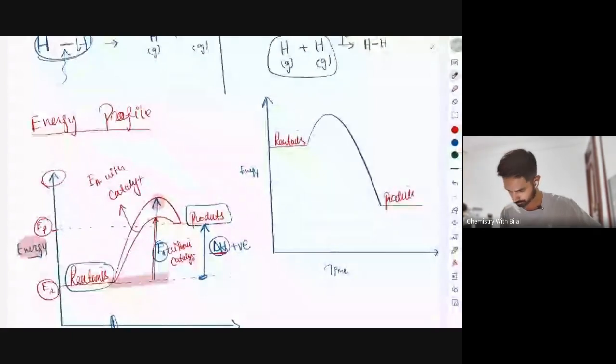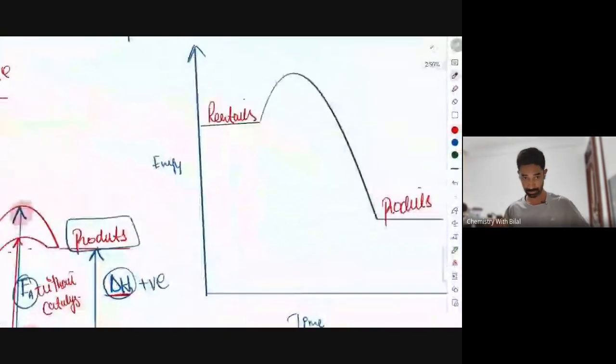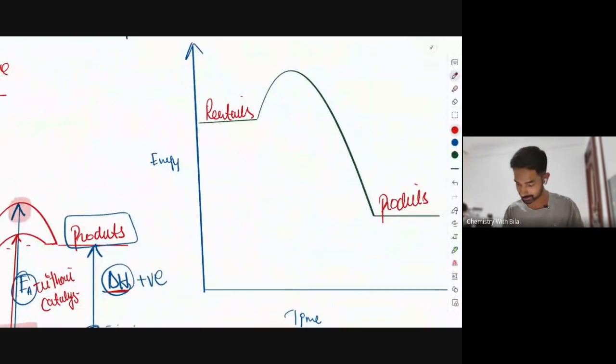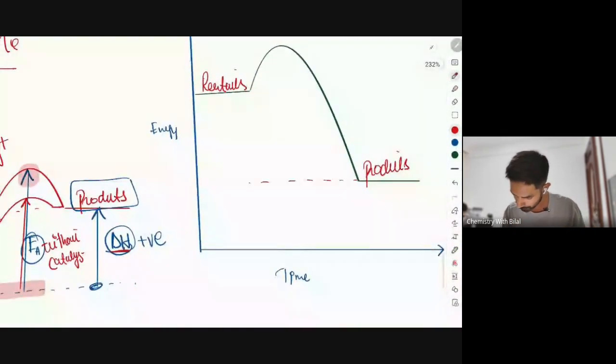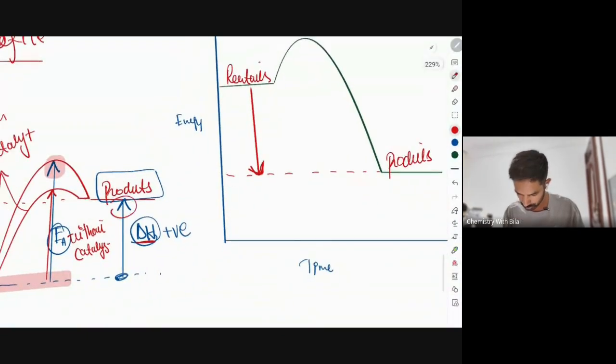Is it clear to everyone? Now, let's label the enthalpy again. The concept of enthalpy is the difference between the reactants and the products, right? So we have the products here, and that is for the reactant. And I told you the arrow is always towards the products. Here the product was drawn above, the arrow was towards the product. Here the products have low energy, so the direction of arrow must be toward the product. And that is the enthalpy. Since the products have low energy, enthalpy must be negative.